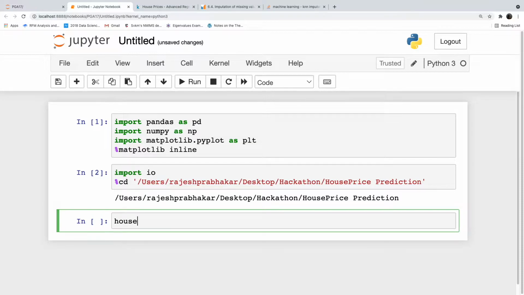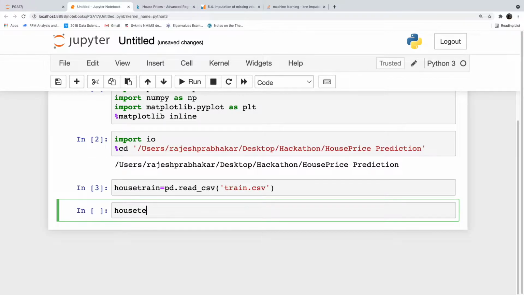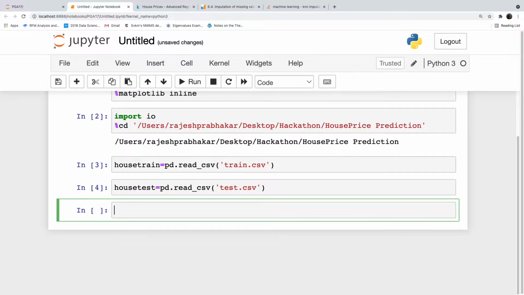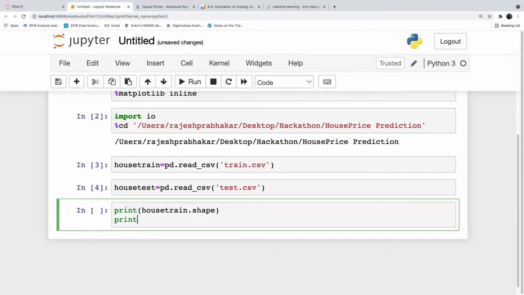Now house_train is equal to pd.read_csv('train.csv'). House_test is equal to pd.read_csv('test.csv'). Right, we have imported the train data sets and test data sets. Let us check the shape. Print house_train.shape, print house_test.shape.